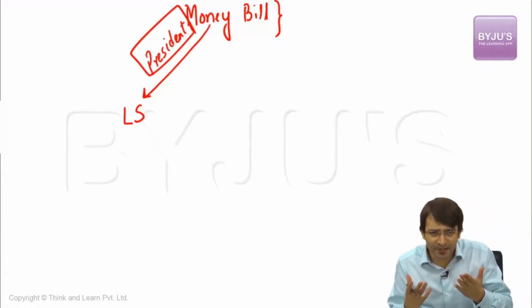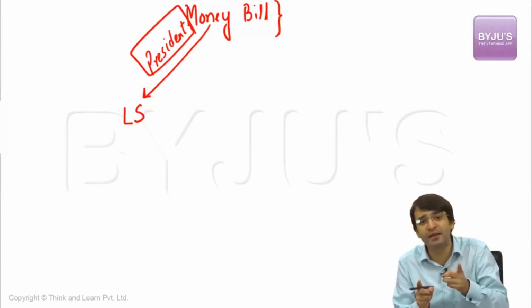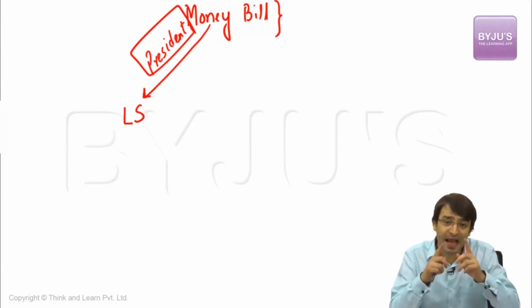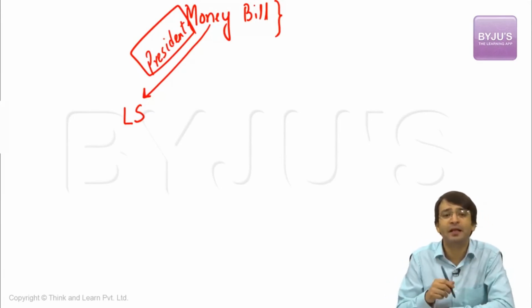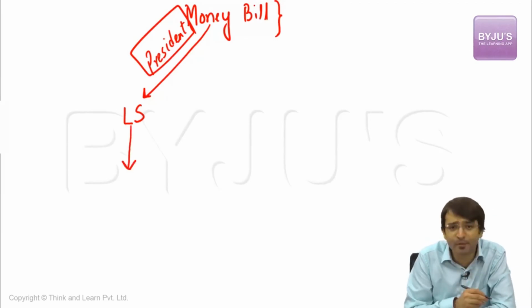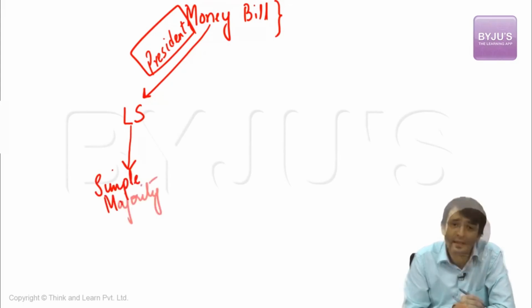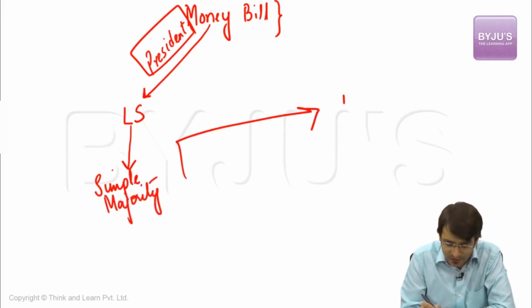That means a money bill deals with one or all of the matters mentioned in Article 110. It can be introduced only with the previous recommendation of the President of India, and only in Lok Sabha. It cannot be introduced in Rajya Sabha. When it is introduced first in Lok Sabha, it has to be voted upon. If it is passed by simple majority, the money bill is then sent to Rajya Sabha.